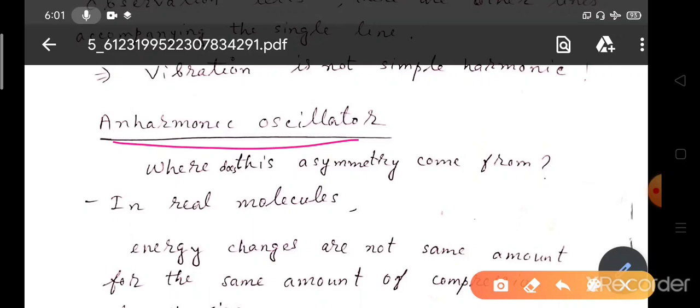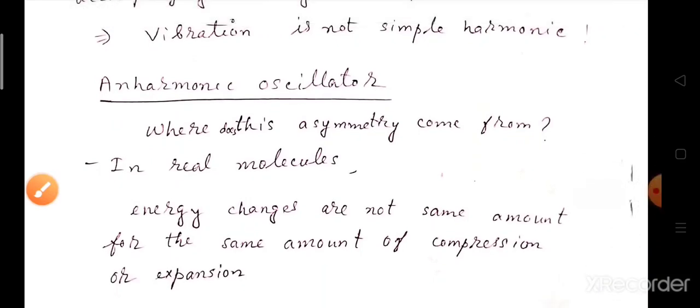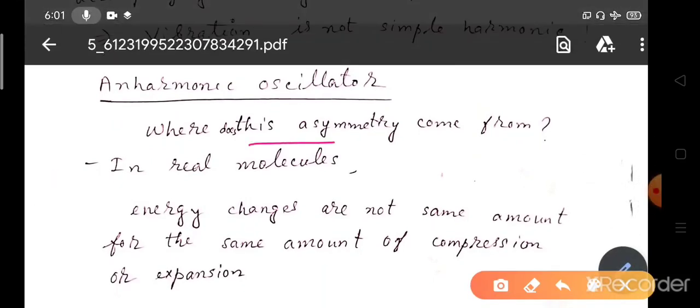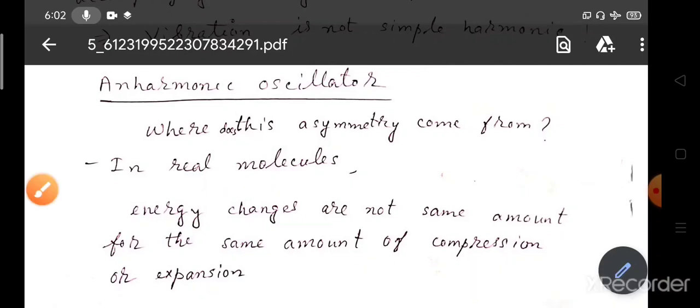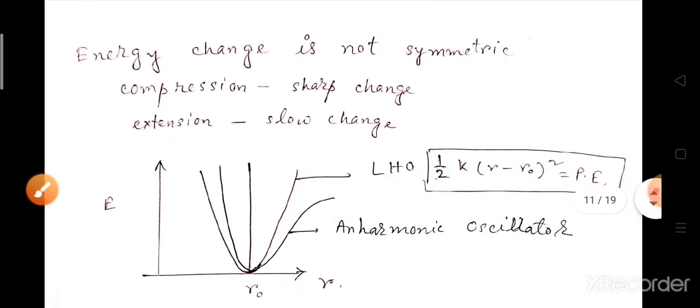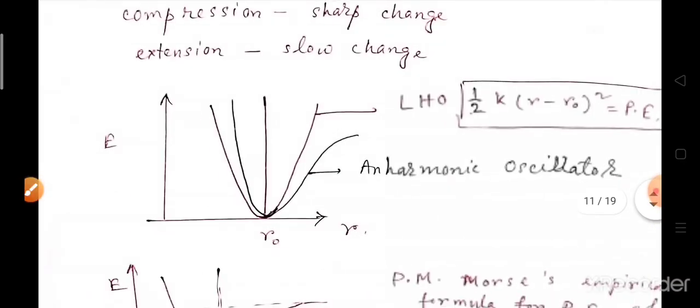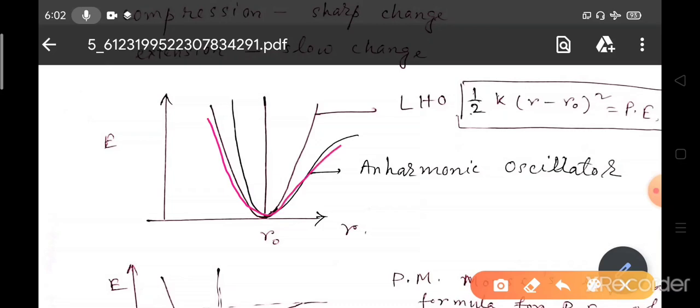And where does this asymmetry come from? Why is it an anharmonic oscillator? Anharmonic means not harmonic. So we have to understand where this asymmetry comes from. In real pictures, energy changes are not the same amount for the same amount of compression and expansion. Suppose this is our diatomic molecule, and this is the energy versus r plot, where r is the internuclear separation.